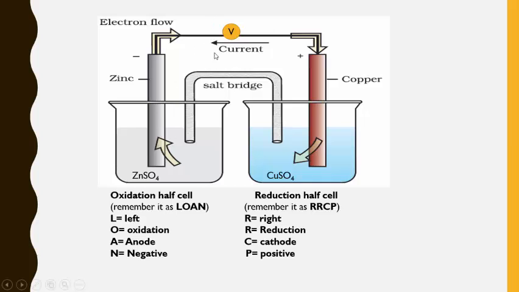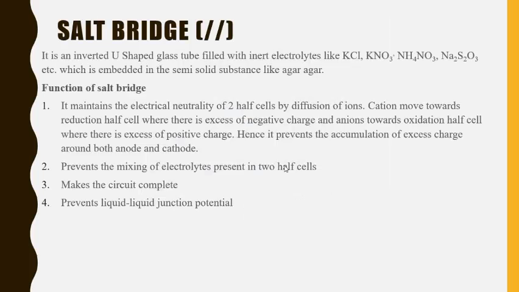So now what happens here, if I have used the potassium chloride here, potassium will move towards the reduction half cell, chloride, that is the negatively charged ions, will move towards the oxidation half cell. So chloride on coming here will not allow the accumulation of the positive charge more here, and when potassium comes to the reduction half cell, it will not allow the accumulation of negative charge here. So thereby it maintains the electrical neutrality between the two half cells.